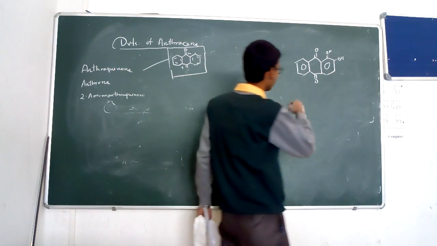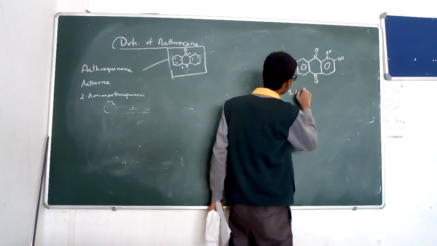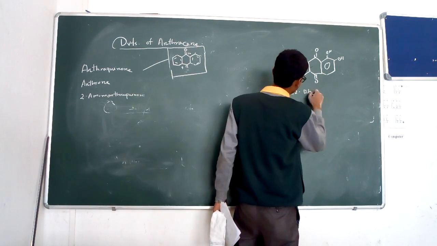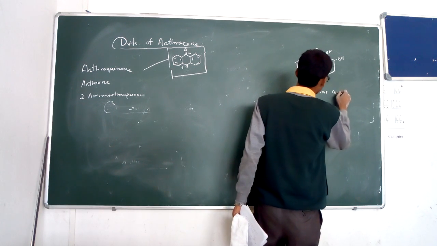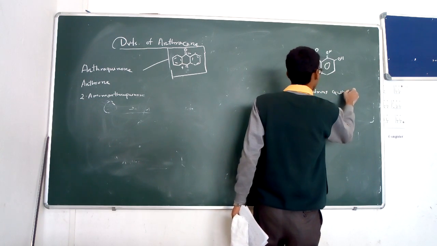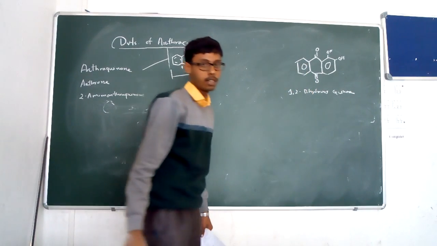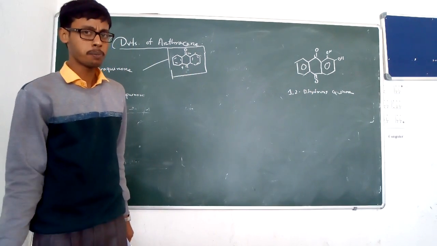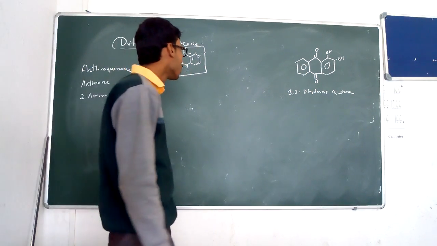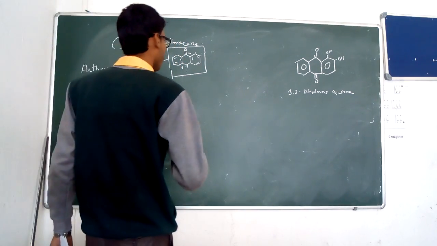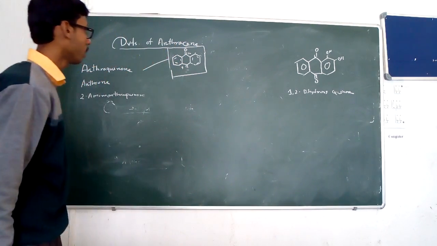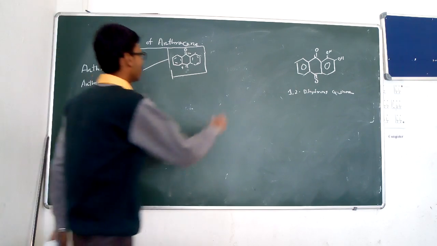So in the nomenclature you can write 1,2-dihydroxy anthraquinone. It is a dye and it forms a splendid red color. Now going to the synthesis of alizarin.